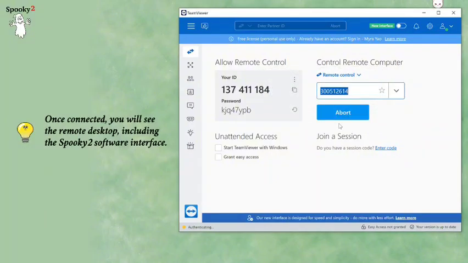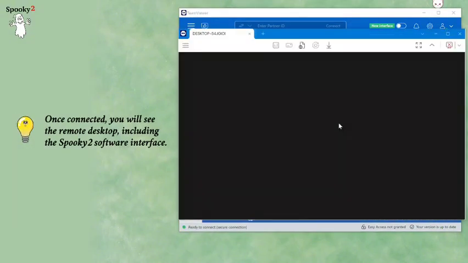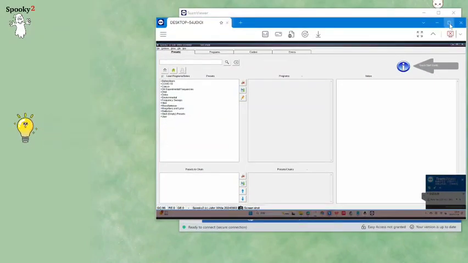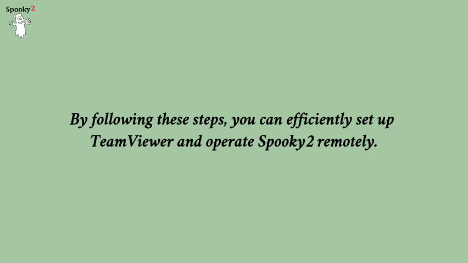Once connected, you will see the remote desktop, including the Spooky2 software interface. By following these steps, you can efficiently set up TeamViewer and operate Spooky2 remotely.